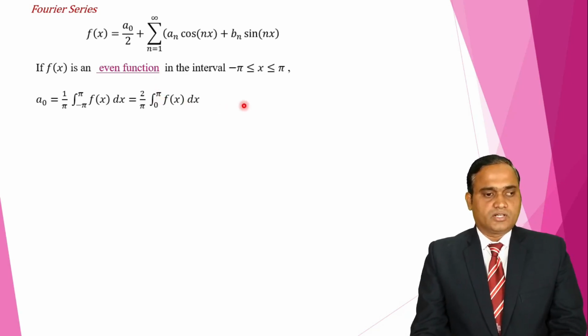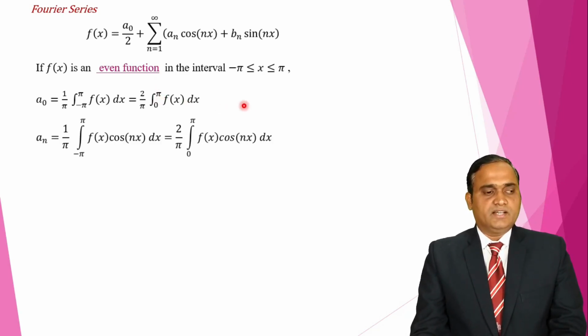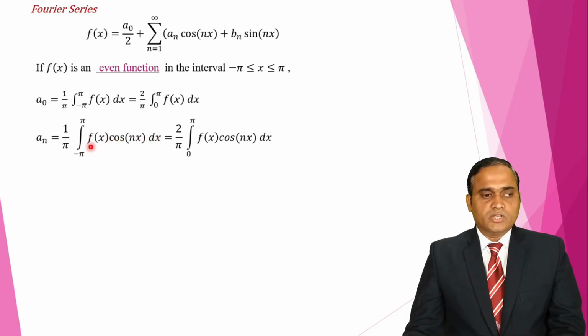This is a naught. Then an, I write as 1 upon pi, the integral from minus pi to pi of f of x into cos nx dx. Now f of x is even, and cos nx is also even. So even into even is even. For the integration of an even function, we can write the integral from minus pi to pi as 2 times the integration from 0 to pi. I use that logic.